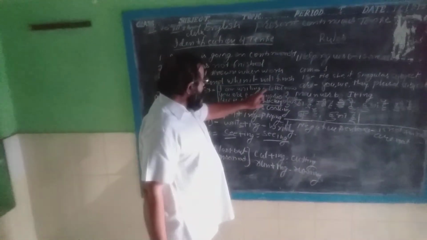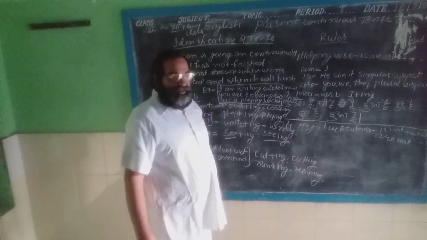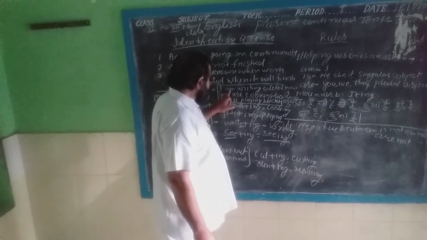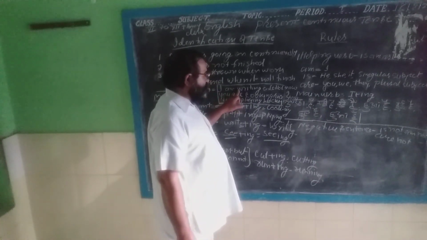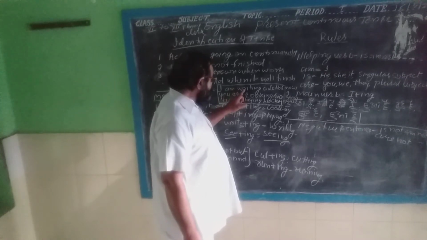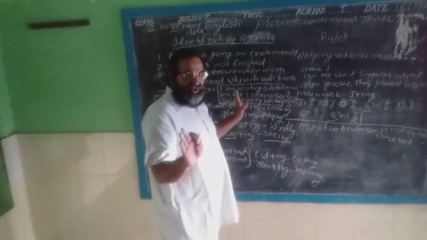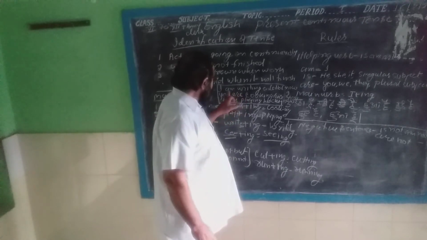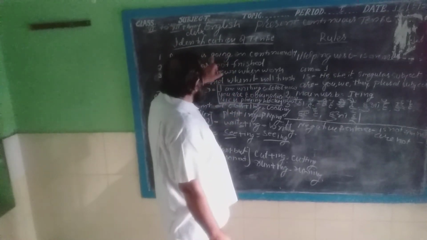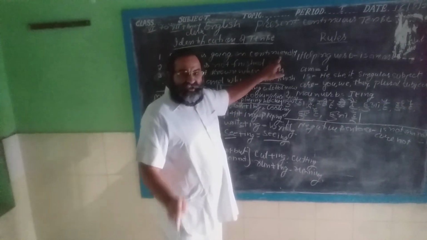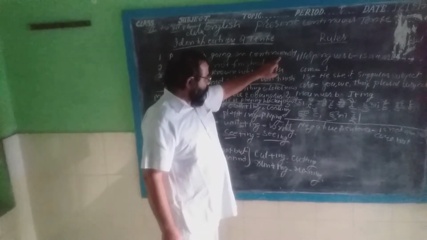I am writing a letter now. This sentence is the sentence of present continuous tense. When we started the work, it is not known. I am writing, this is the action is going on. The man is writing the letter continuously. He has not finished.